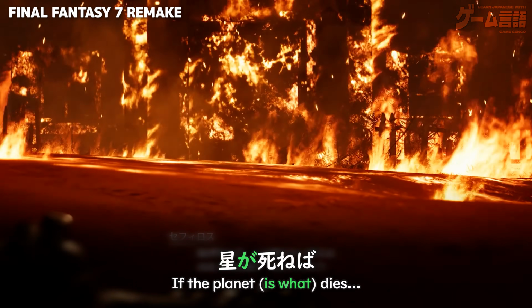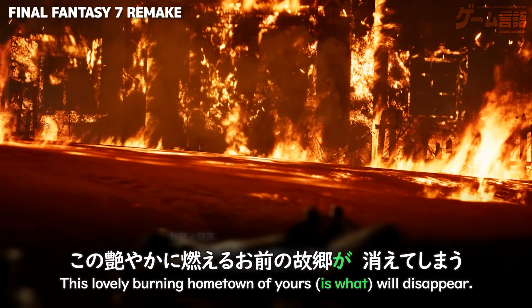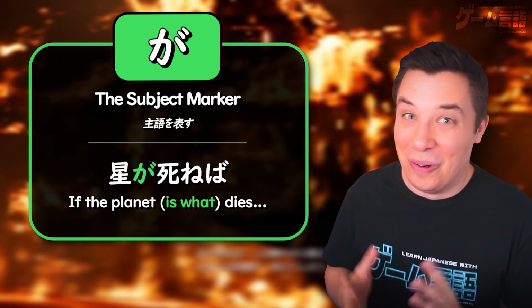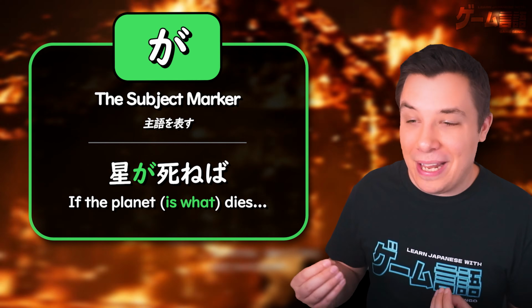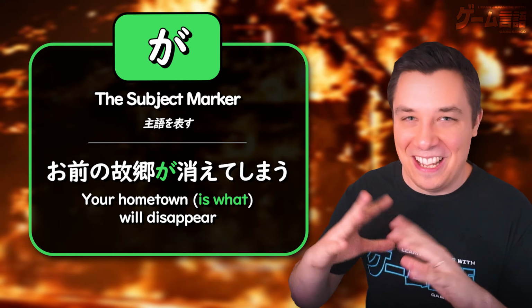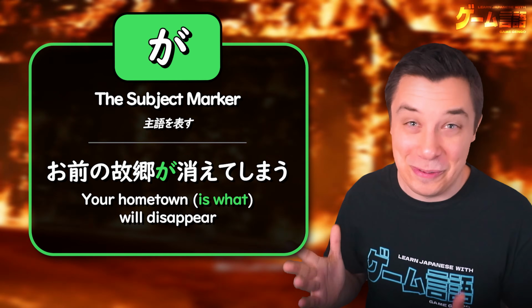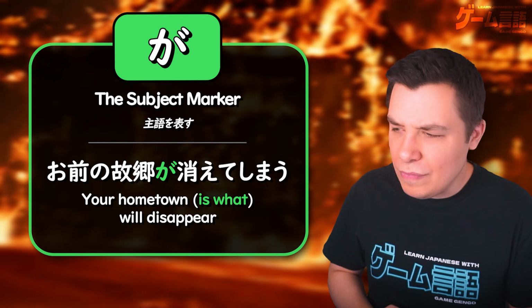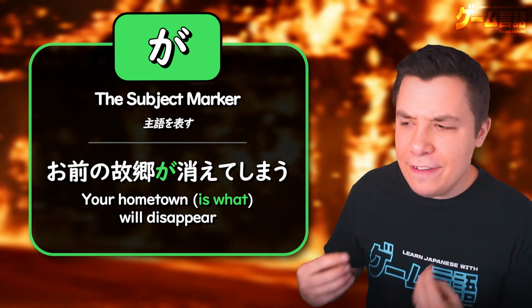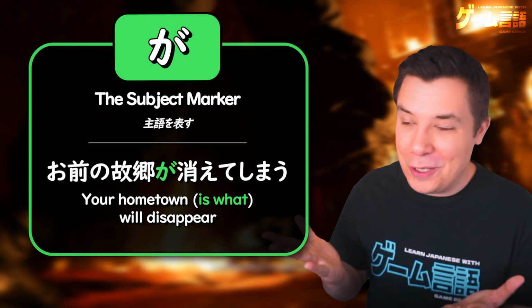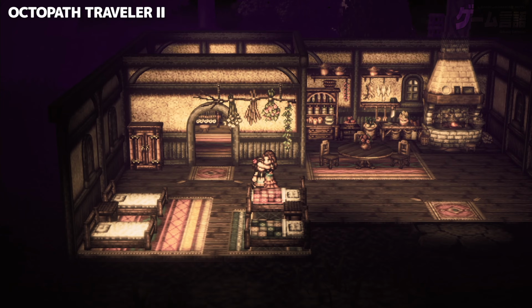星が死ねば、このあでやかに燃えるお前の故郷が消えてしまう。 Or like here again, if the planet dies, 星が死ねば, this lovely burning hometown of yours will disappear. Now in these two sentences we have actually two uses of ga. So looking at it more literally, if the planet is what dies, then your lovely hometown is what will disappear.